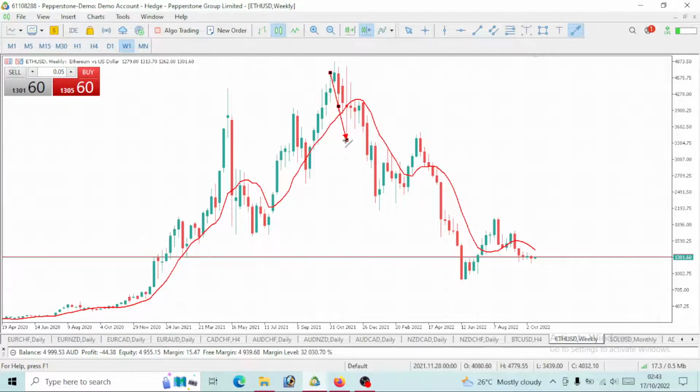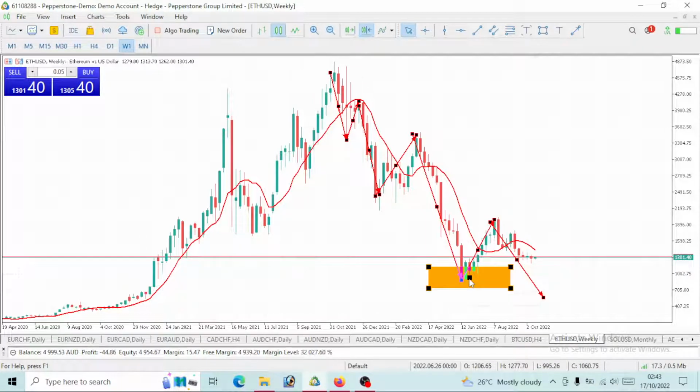This is an impulse move downward, and we've gotten a correction, right? Then an impulse move, then we've seen a correction. Of course, we are expecting another impulse move downward to break these previous lows on Ethereum USD. So the price will continue to play that way.